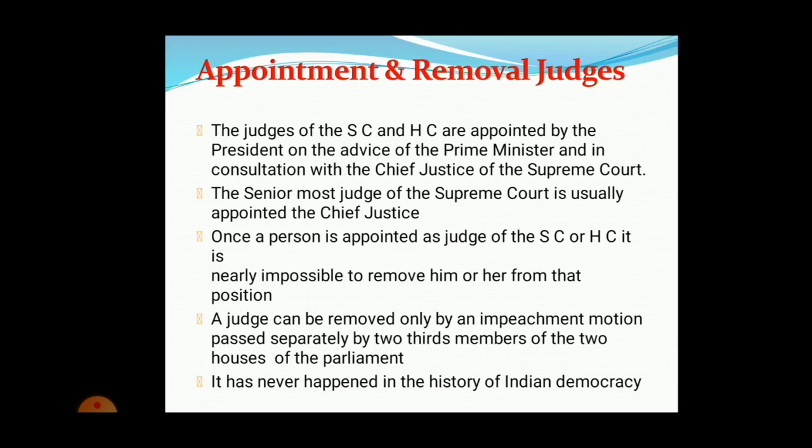So next thing, a judge can be removed only by impeachment. As I told you, the impeachment motion must be passed separately by 2/3 of the members of the 2 houses. Like parliament, we have 2 houses, no? In that, 2/3 of the members are supposed to say, with proper evidence, that the judge is not functioning properly. Only then will the judge be removed. Okay, he will be taken from his post of judge. So that is the process known as impeachment motion.